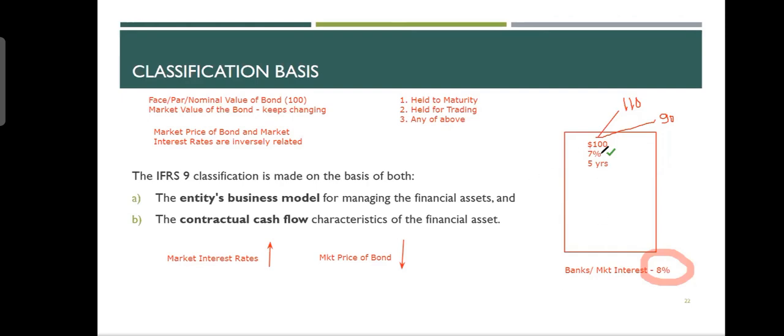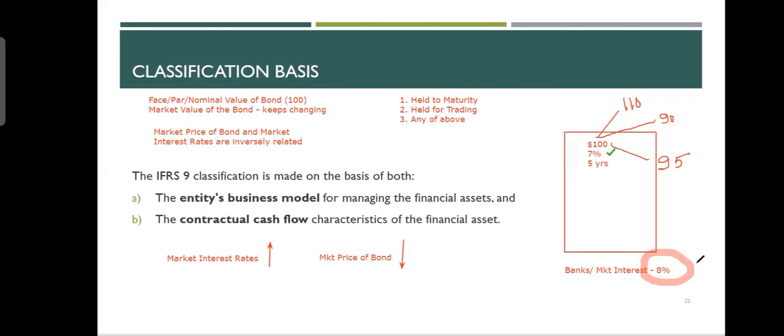So nobody is interested in buying the bond. I've got a bond in my hand which is giving 7%. I go to the market and I say, listen, I'm selling the bond. I will not find a buyer. Nobody would buy it because everybody would say, why should we invest at 7% when the banks are giving 8%? So what will happen? I will sell it for 95 to cover the loss of the investors, because investors will say, okay, you want to sell, we can only give you 95 because when we put money here, we start losing $1 per year. Every year we are losing $1. So we'll give you less.